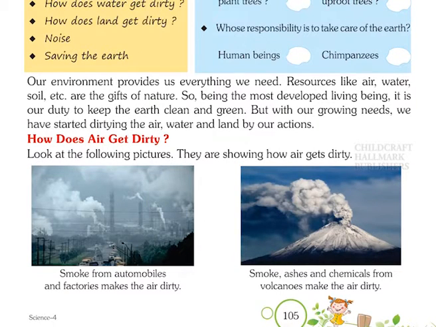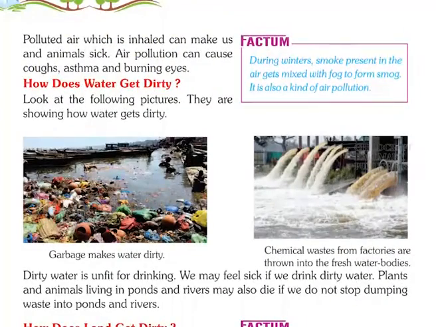Smoke from automobiles and factories makes the air dirty. Smoke, ashes, and chemicals from volcanoes make the air dirty. Polluted air, which is inhaled, can make us and animals sick. Air pollution can cause coughs, asthma, and burning eyes.